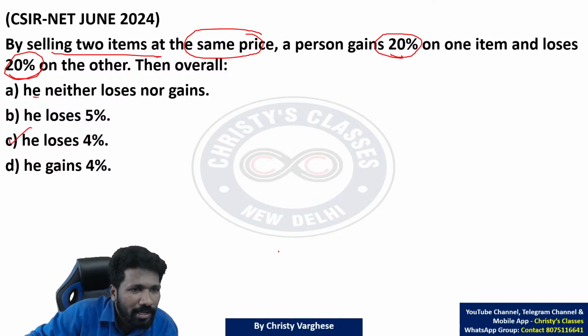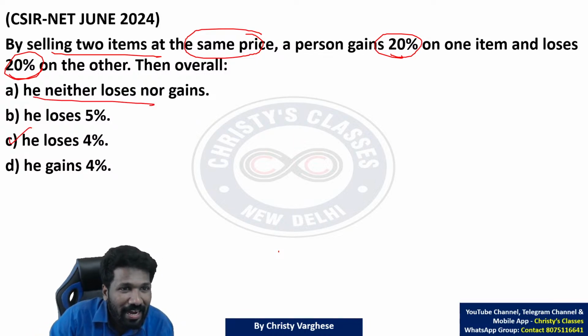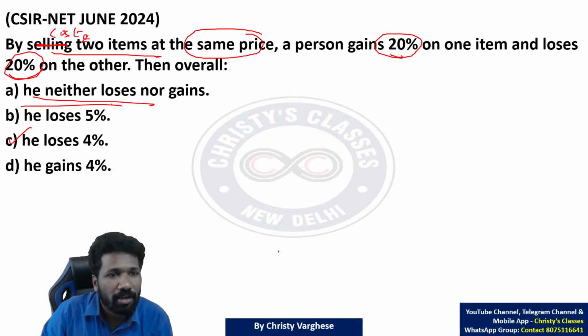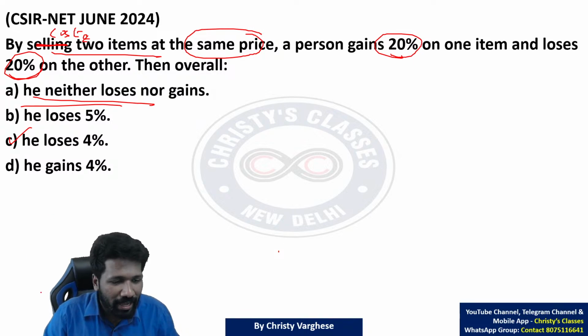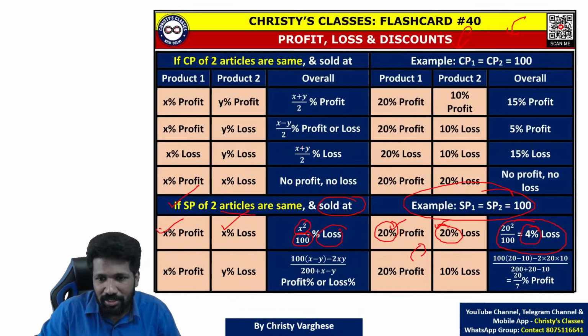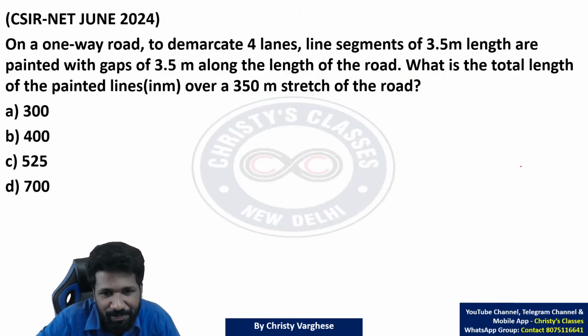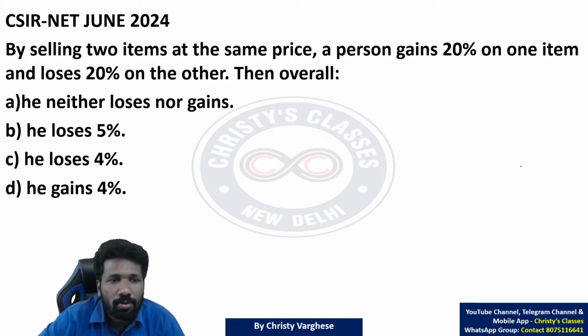Now, some of you may be thinking why neither loss nor gain is not correct. That is correct if, instead of selling prices being the same, it is the cost prices that are the same. If cost prices are the same, then option A would have been the answer. When CP of two articles are the same and they are sold at X% profit and X% loss, total no profit, no loss. That is a different situation. Okay, due to lack of time, we will go to the next question.